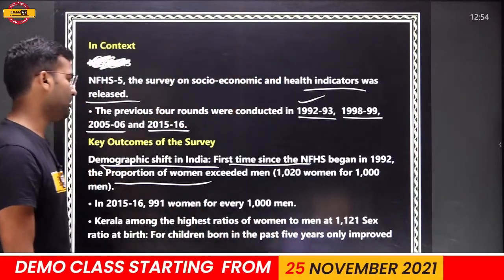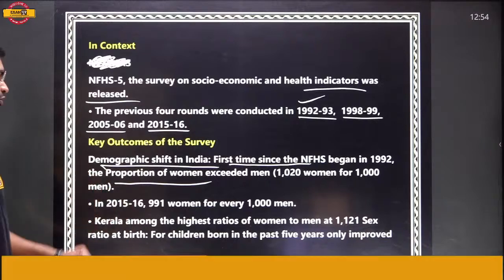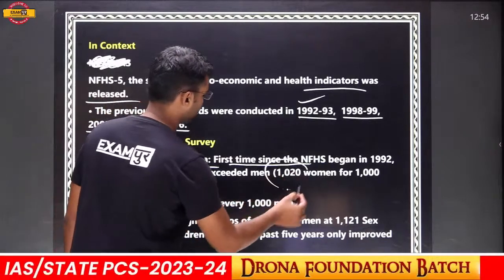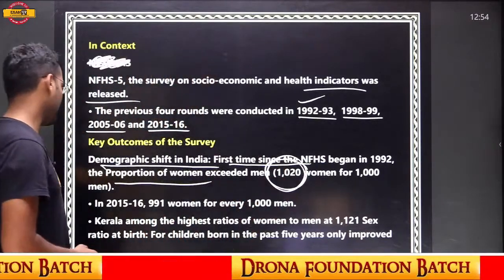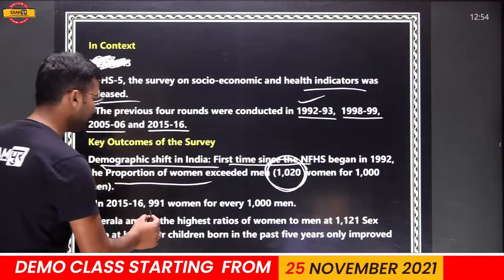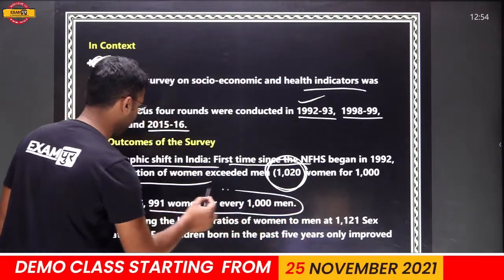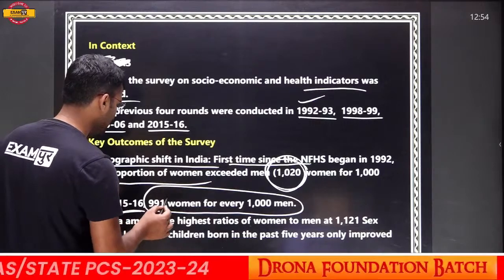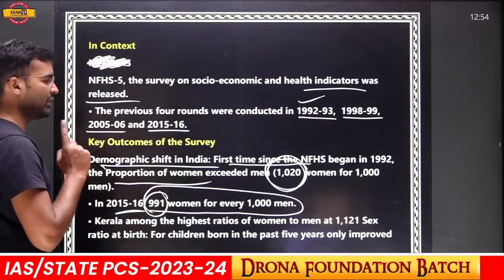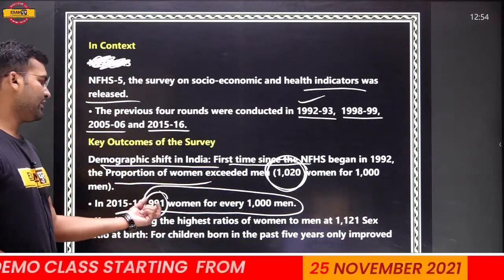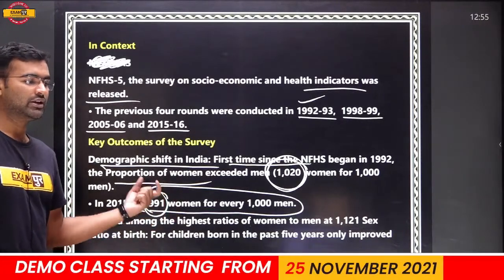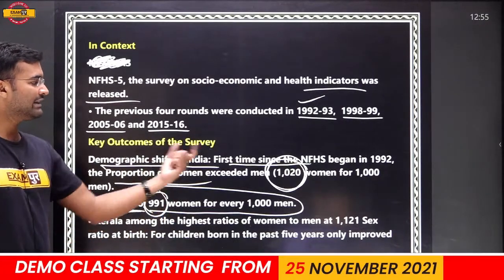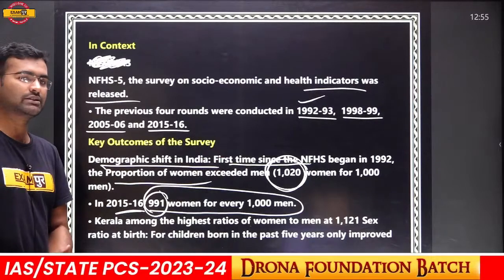Okay, so in the family health survey this is the important data. Now the sex ratio is 1020. In 2015-16, there were 991 women for every 1000 men, but now the number of women is higher than men.